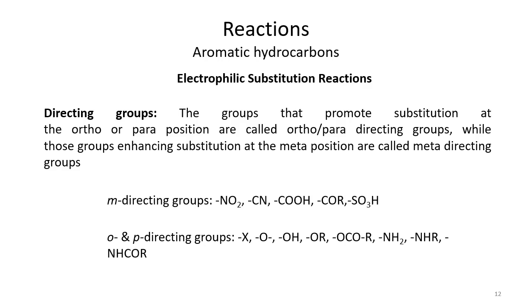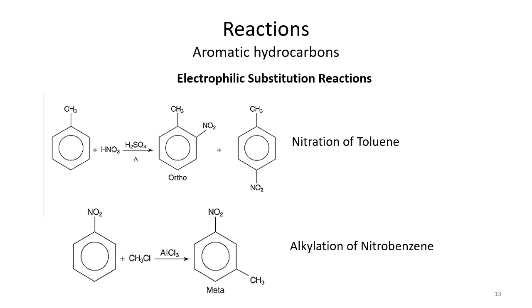The other type of groups decrease electron density on the benzene ring and direct the incoming electrophile to the meta position. We can also classify these activating and deactivating groups as strong, moderate or weak in their directing influence. Here is a list of typical activating or deactivating groups by the author. Okay, we were talking about the directing influence.